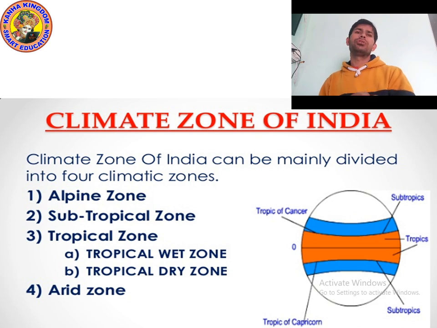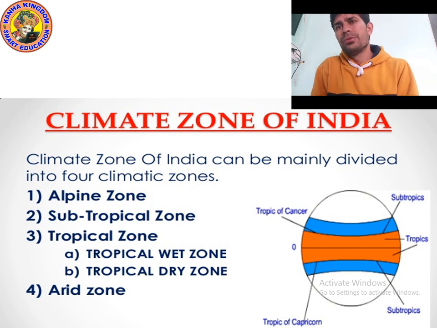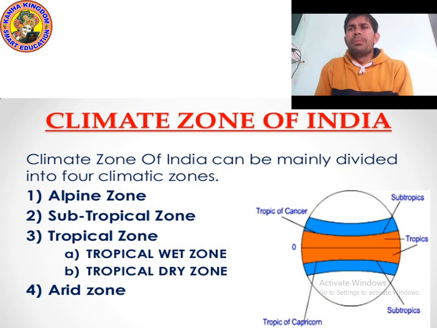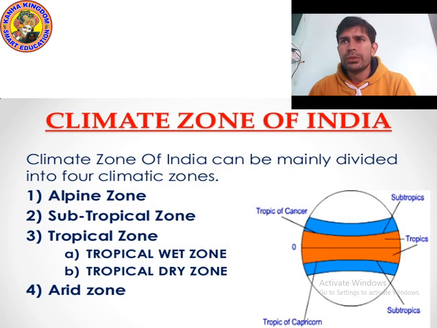And third is the tropical zone. The tropical zone can be divided into two parts: tropical wet zone and tropical dry zone. And the arid zone. So these are the main zones.